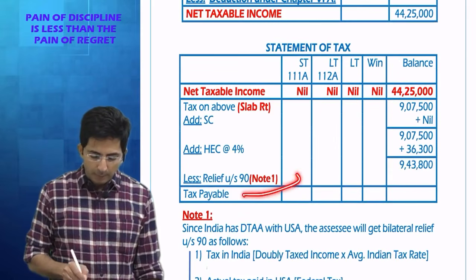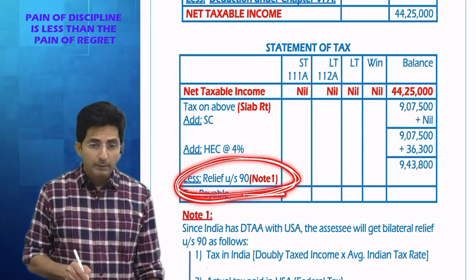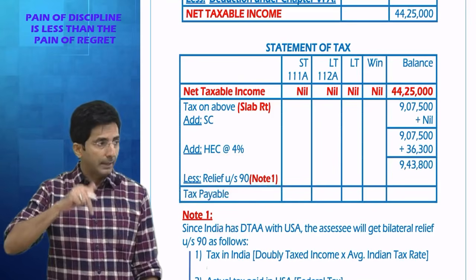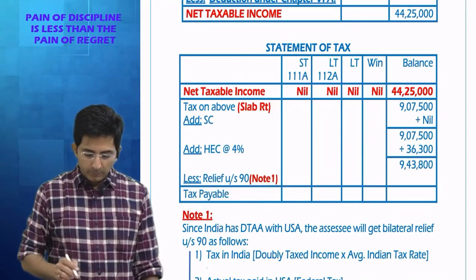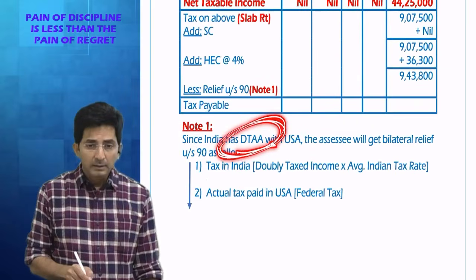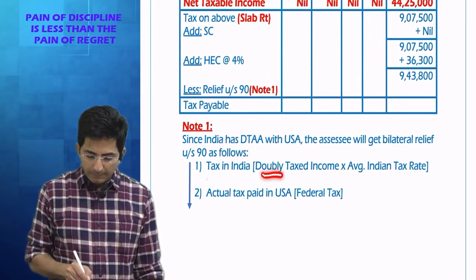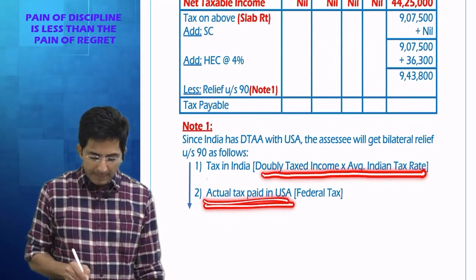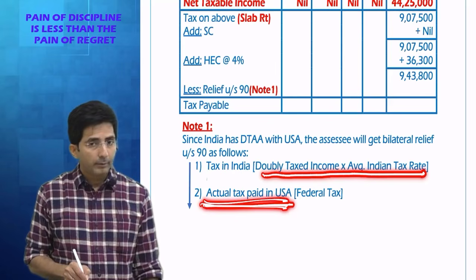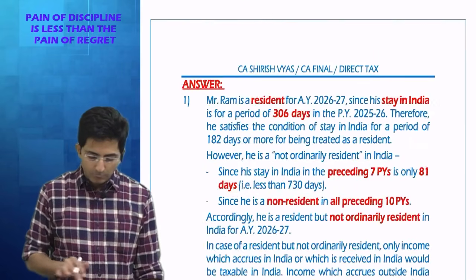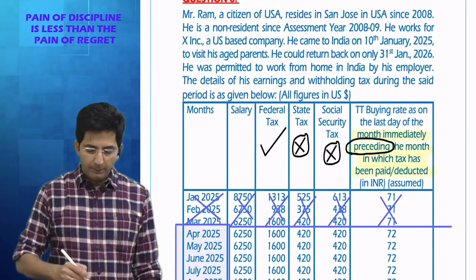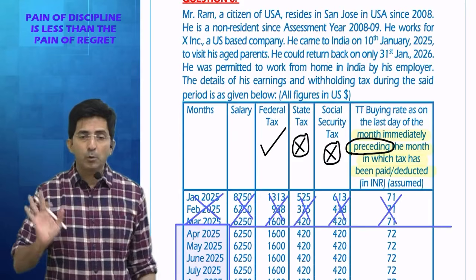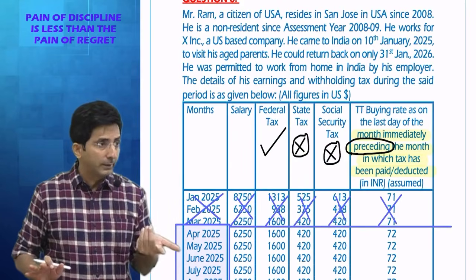Now the last part of the question, relief under section 90. Why did I use the word section 90? Because there is a DTAA with the US. Okay. So tell me, what is the formula for the DTAA situation? Doubly taxed income into average Indian rate. Compare with actual taxes paid in foreign. We have actually paid 3 taxes in foreign: federal, state, social security. But our DTAA with US provides relief only for federal tax. It was given in the question.